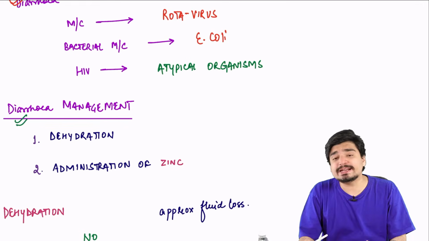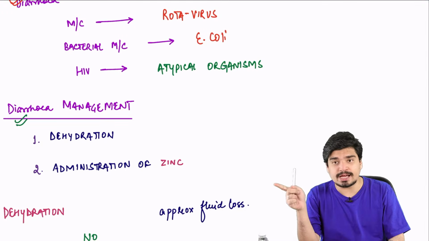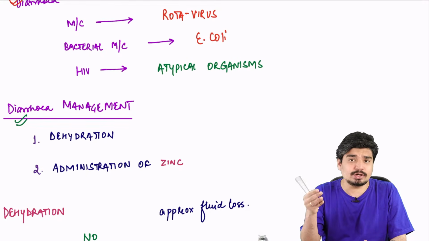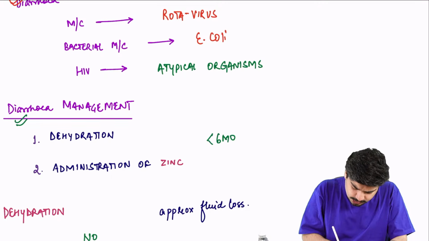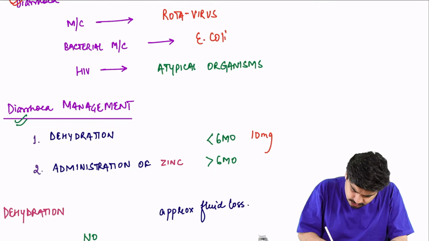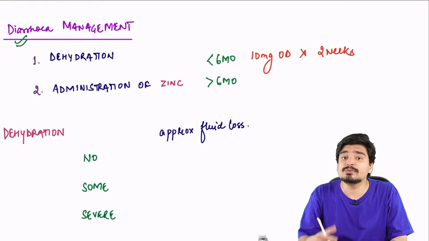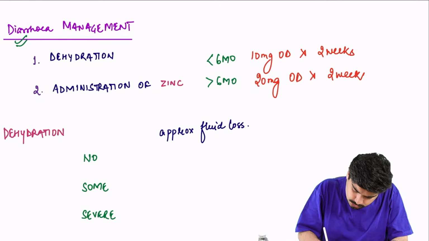As far as management of diarrhea is concerned, there are two things that you have to take care of. You have to take care of the dehydration occurring because of diarrhea, and you have to give zinc. Why do you give zinc? Zinc decreases diarrheal duration and improves epithelial integrity. How much zinc needs to be given? That depends upon the age of the child. If the child is less than 6 months, you will give 10 mg daily for 2 weeks. If the child is more than 6 months, you will give 20 mg daily for 2 weeks.